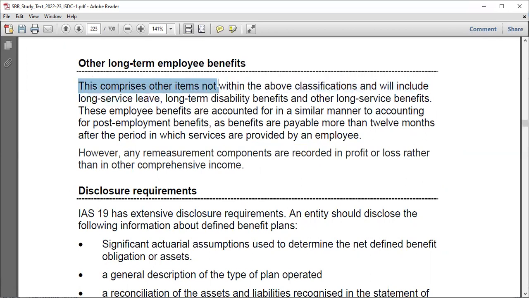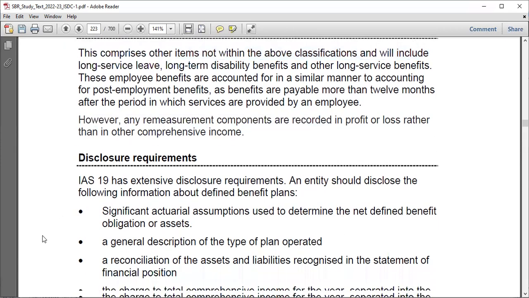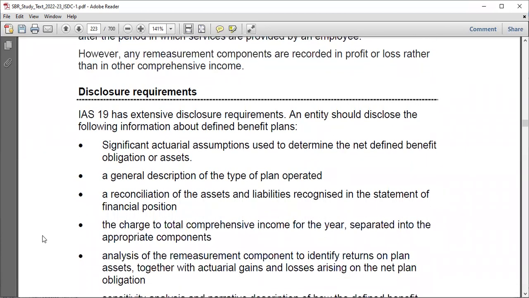So this comprises other items not within the above classifications and will include, let's say, long-term service leave, long-term disability benefits, and other long-term service benefits. So just account for them in a similar manner. Just read the question and know how to proceed, right? That's something you really need to understand. Just note this: if you have any remeasurement components under these long-term benefits, you just take them to profit or loss. Do not deal with other comprehensive income, as it is for post-employment defined benefit obligations.